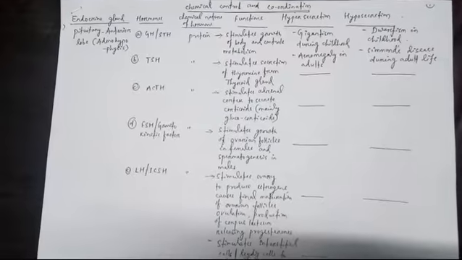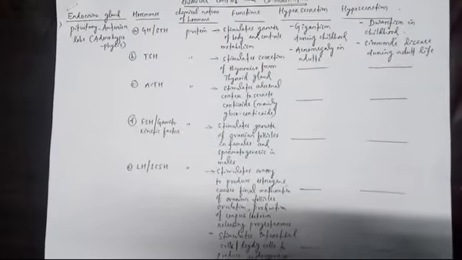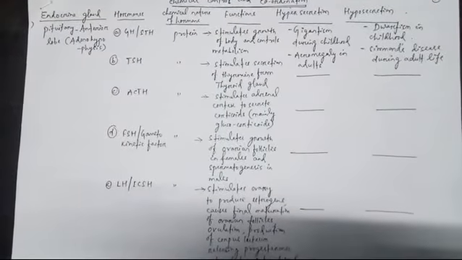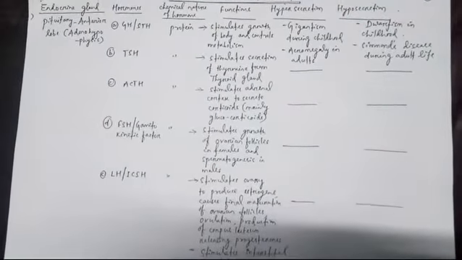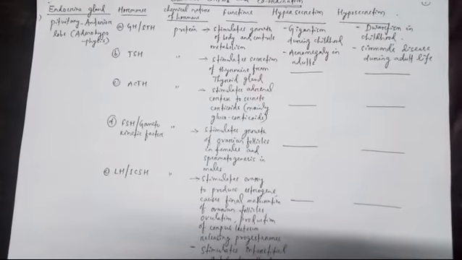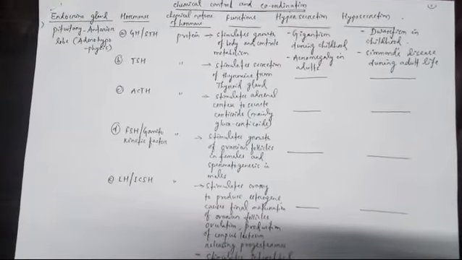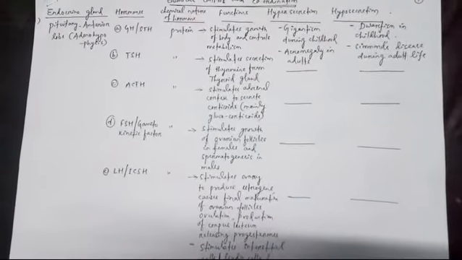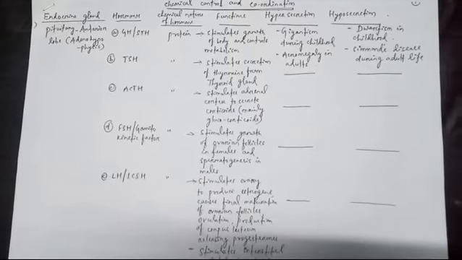Hypersecretion means if this hormone is secreted in more amount than the need of the body, then it causes gigantism. Gigantism is much more growth of the body in childhood, and hyposecretion causes dwarfism in childhood. If GH or STH is released much more in adults, it causes acromegaly, and hyposecretion, less secretion, causes Simmonds' disease during adult life.